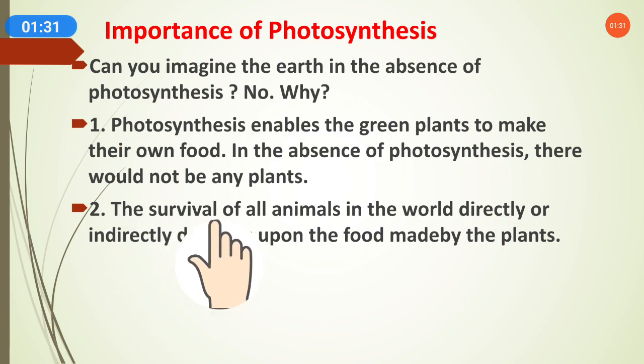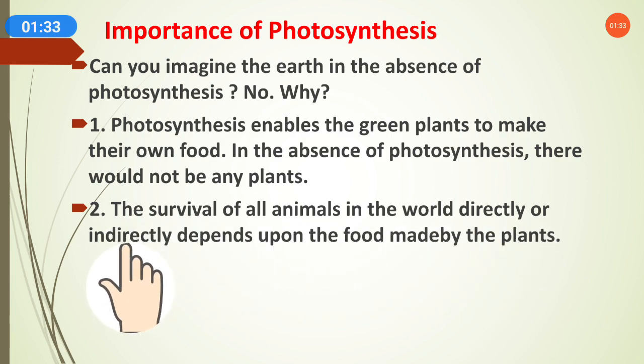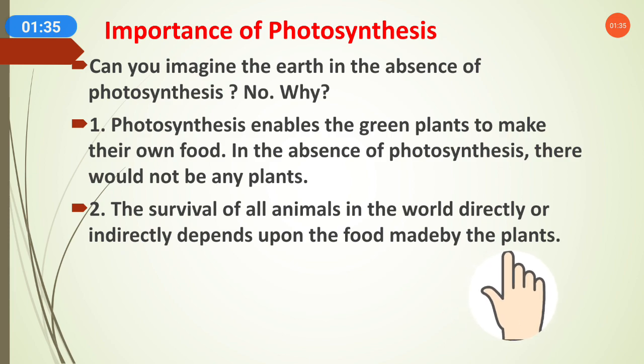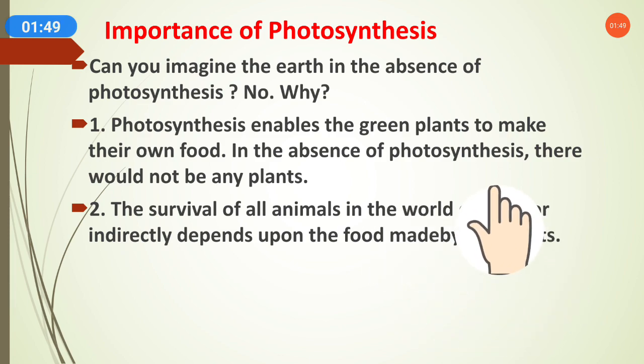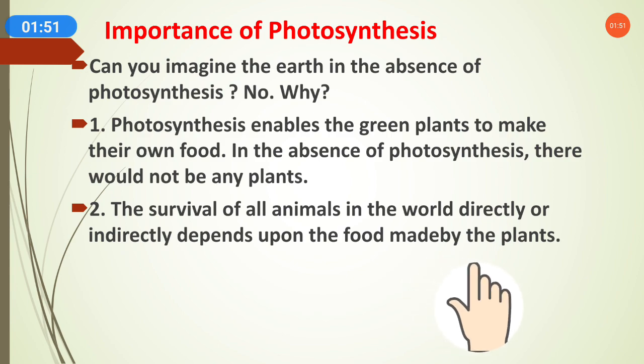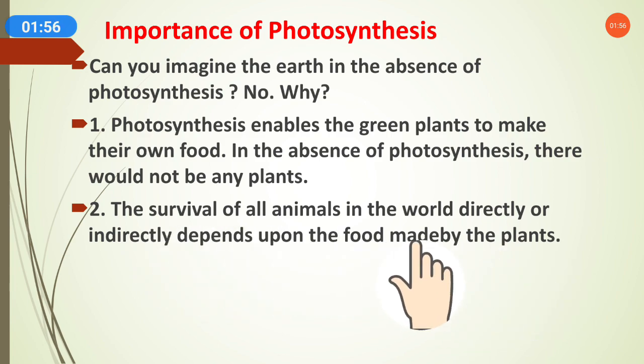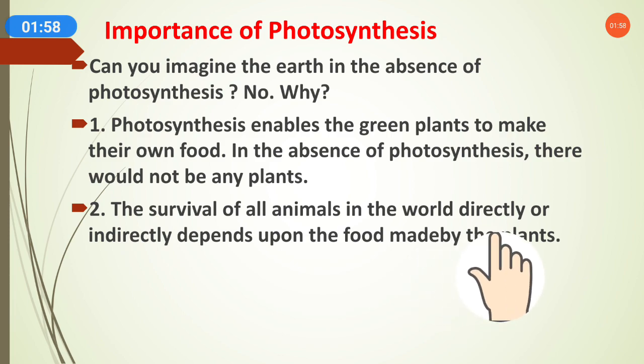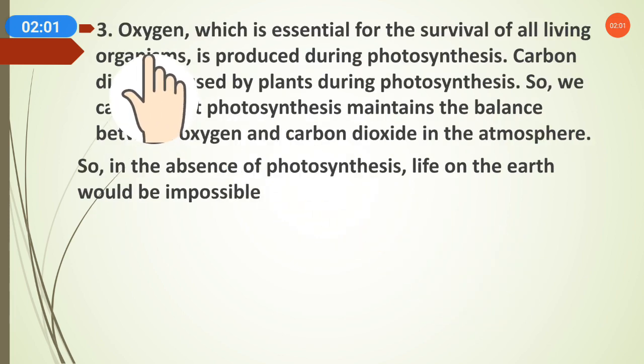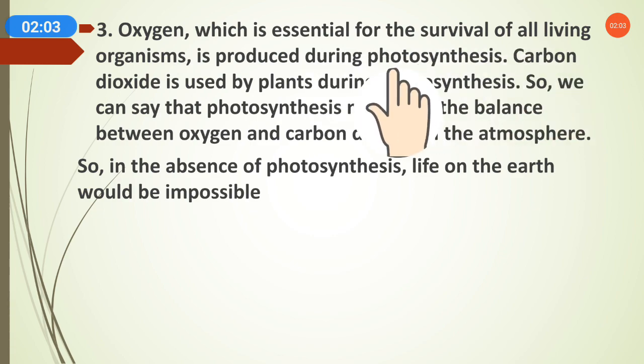Second, the survival of all animals in the world, directly or indirectly, depends upon the food made by plants. Humans and animals depend upon plants. If plants cannot survive, we humans and animals will also not be able to survive.